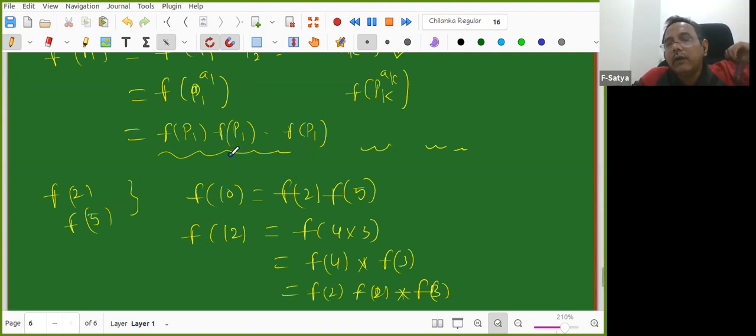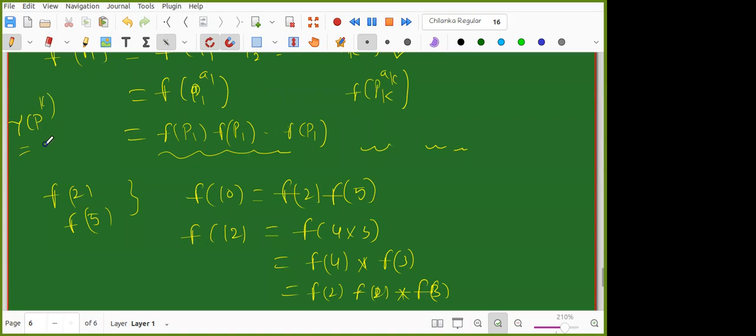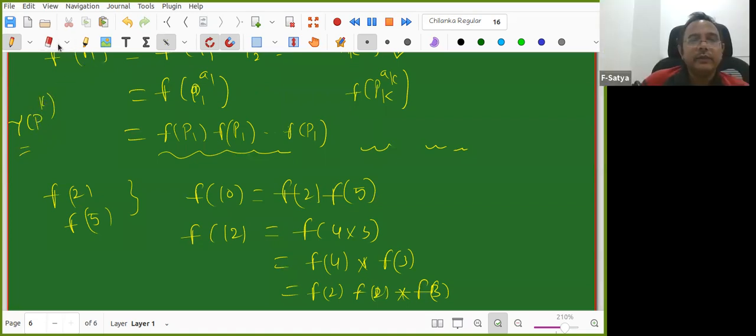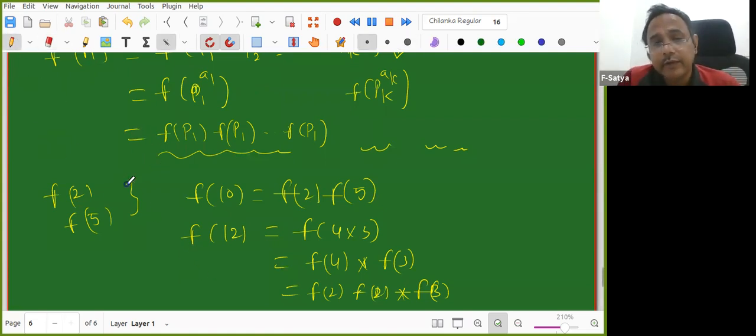Now our goal is to see whether tau is multiplicative. If we know that it is not completely multiplicative, because we know tau value at prime powers. Can somebody recall what is tau of p power k value? K plus 1. Very good, k plus 1. Somebody is very sharp today. So we know at prime powers.